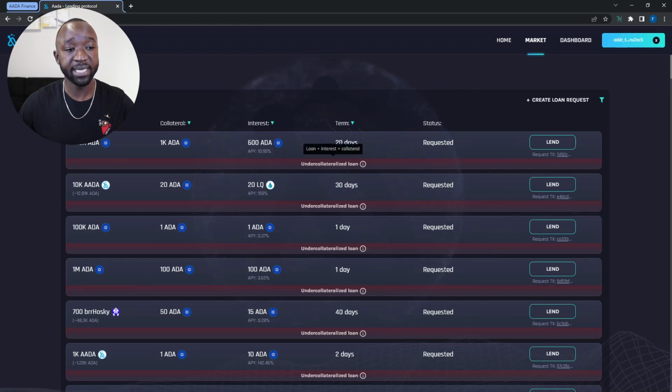And so before you lend out on the AADA Finance platform, you want to make sure that the loan is not under collateralized. So basically, you want to make sure that the amount that you're going to be receiving in terms of the collateral is going to be worth more than the amount that you're lending out in the event that the borrower is not able to pay back their loan.